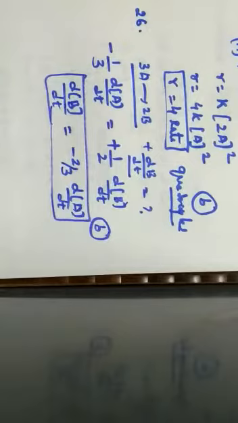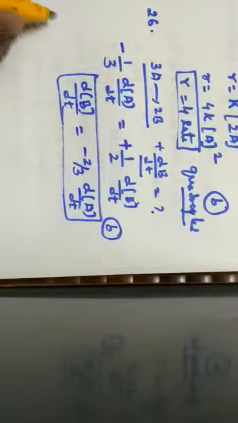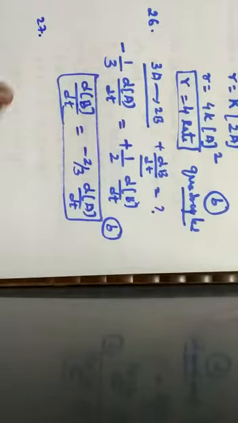Next one, question number 27. It has been given: the activation energy of a chemical reaction can be determined by evaluating the rate constant at two different temperatures, changing the concentration of reactants, evaluating the concentration of reactants at two different temperatures, or evaluating the rate constant at standard temperature.